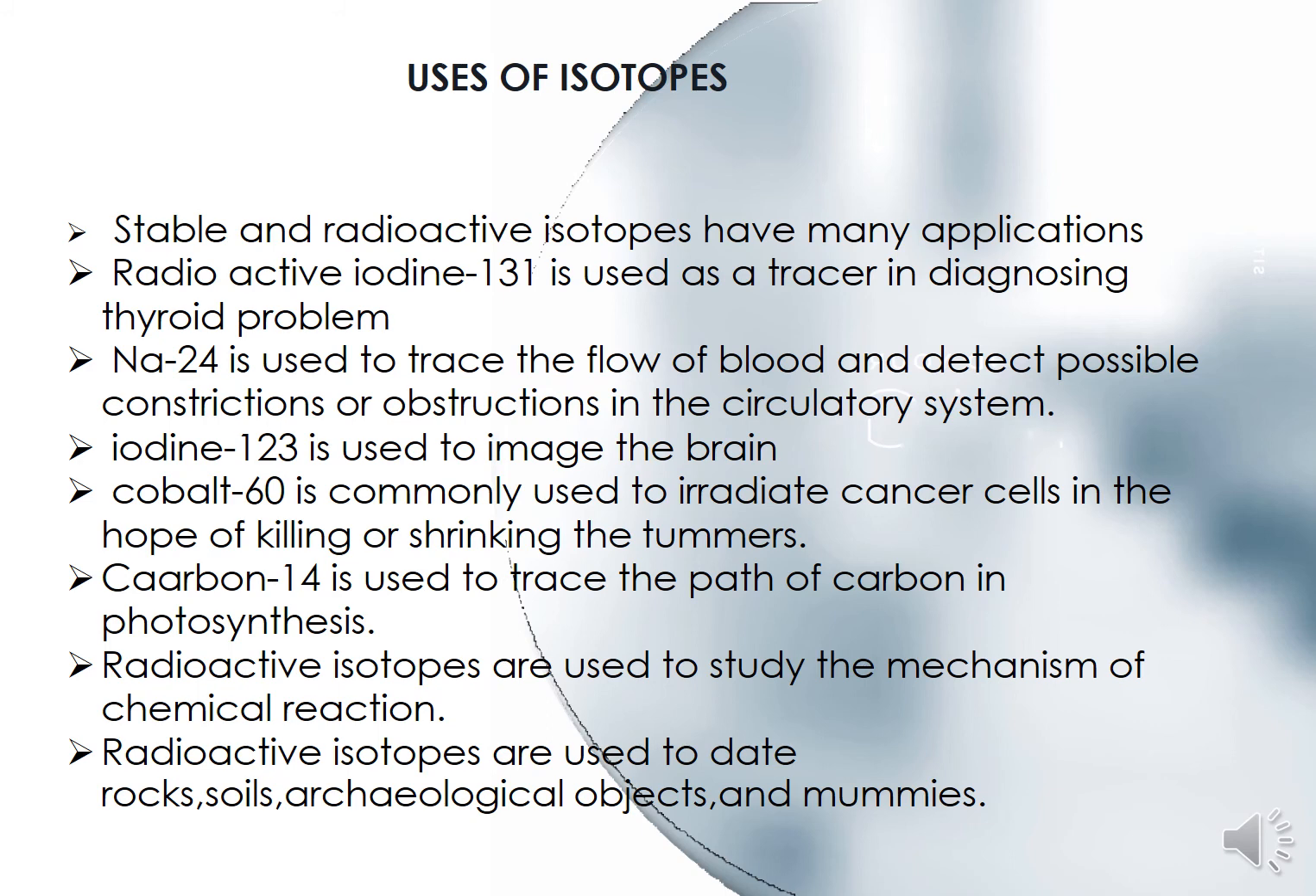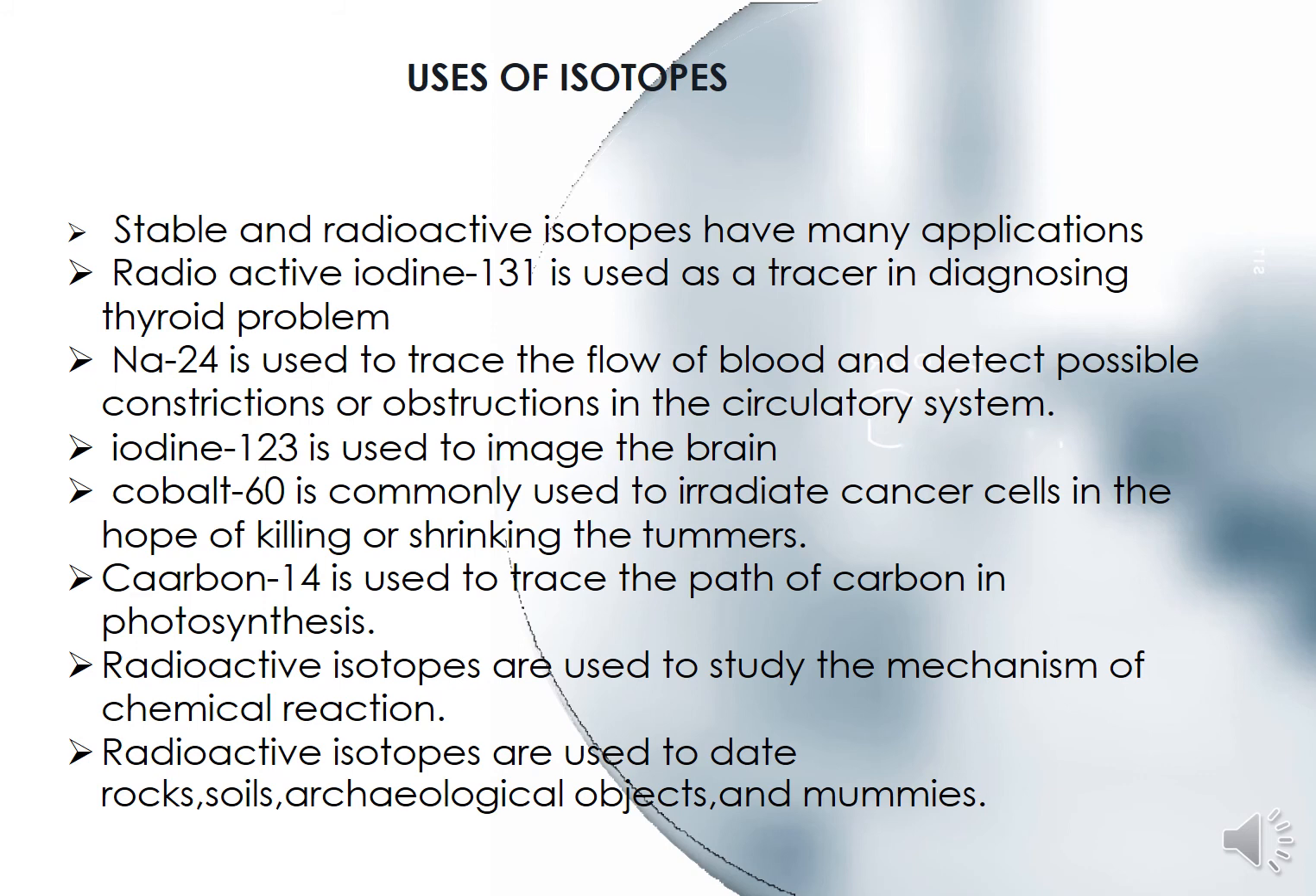Radioactive iodine 131 is used as a tracer in diagnosing thyroid problems. Iodine 131 is an isotope of iodine, and it is used in diagnosing thyroid problems. If a person is suffering from any thyroid problem, it will be diagnosed with the help of iodine 131.